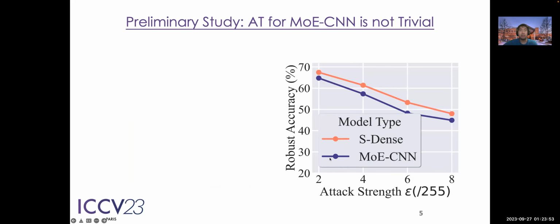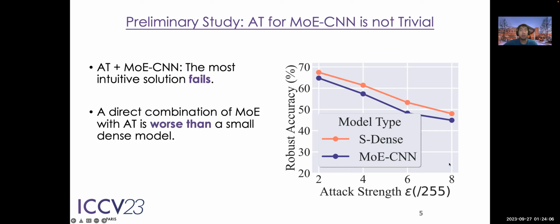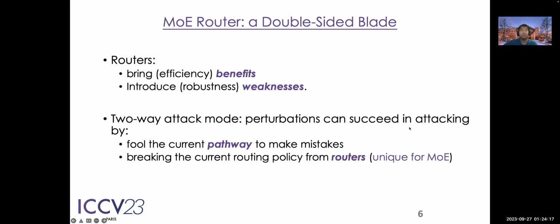Okay, with these questions, we conduct our warm-up study, the most naive way to implement AT with MOE-CNN. And the results are very negative. As we can see, if we compare it to an adversarially trained small dense network, which is supposed to serve as the performance lower bound, the performance of MOE-CNN is even worse. This means that adversarial training for MOE-CNN is not trivial at all.